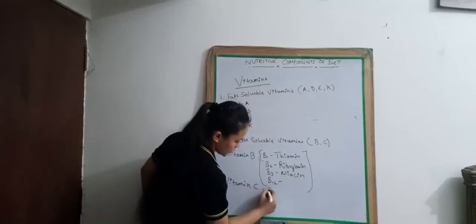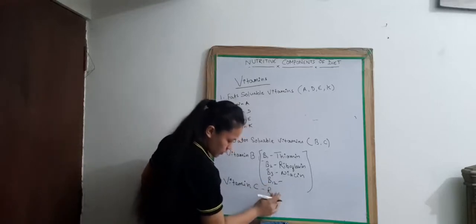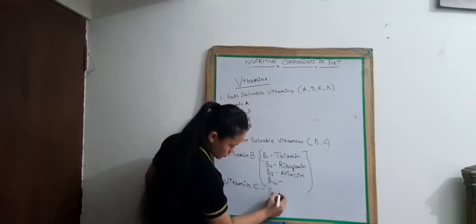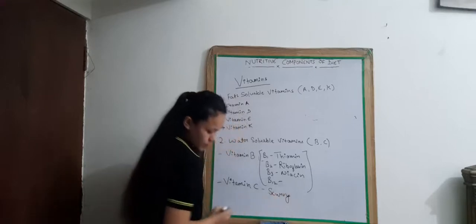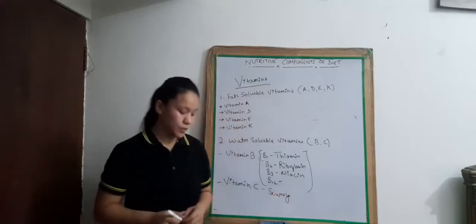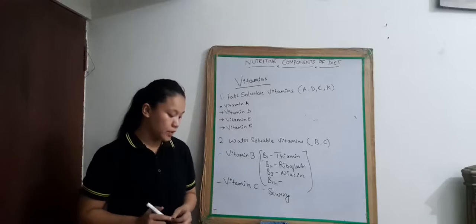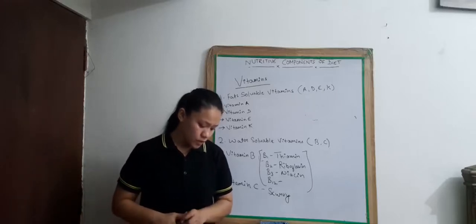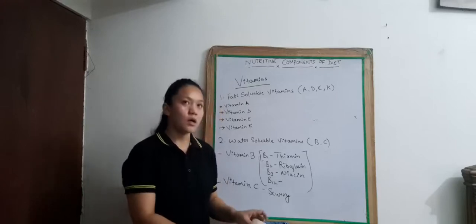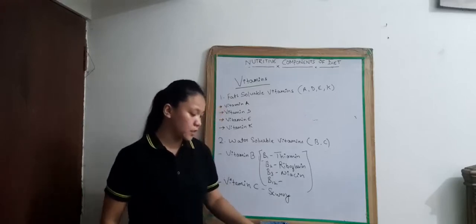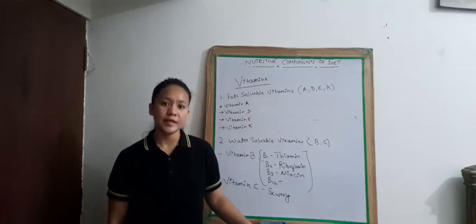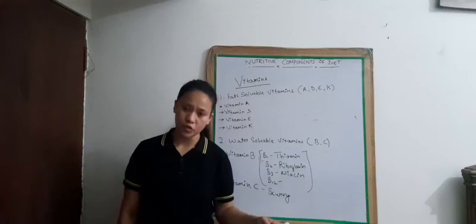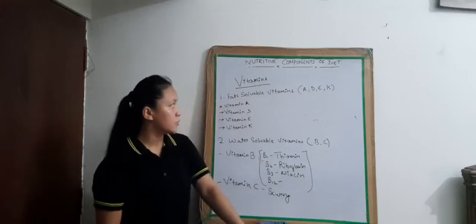The deficiency of vitamin C causes scurvy, in which the gums bleed. Usually we get vitamin C from citrus fruits like lemon, amla, etc.